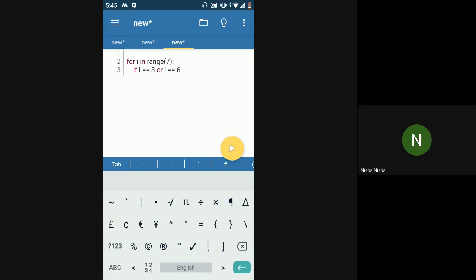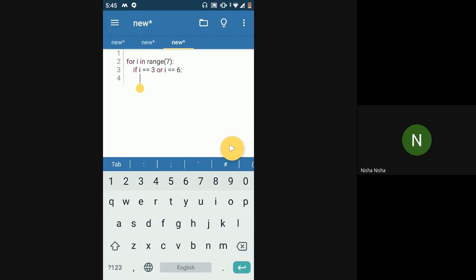Okay. So what was the condition? If it is 3 or 6, then I don't have to print the number, right? Which means I have to go to the next iteration. I have to skip this iteration. I don't have to print the number. I don't have to do anything. So what was the statement we used in order to skip any iteration from a loop? What is that one statement? We used it if we want to skip this particular iteration and go to the next one without executing the code from this iteration.